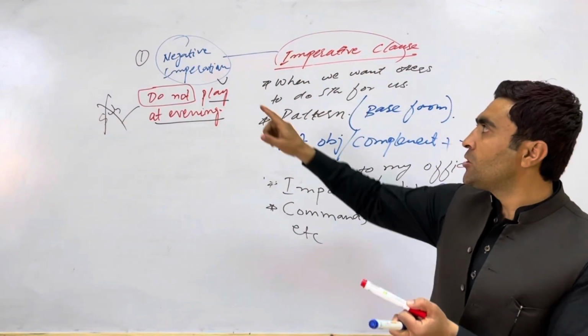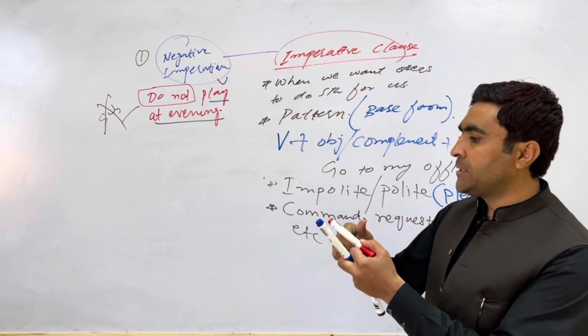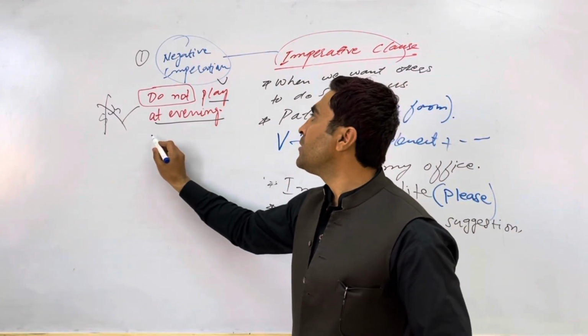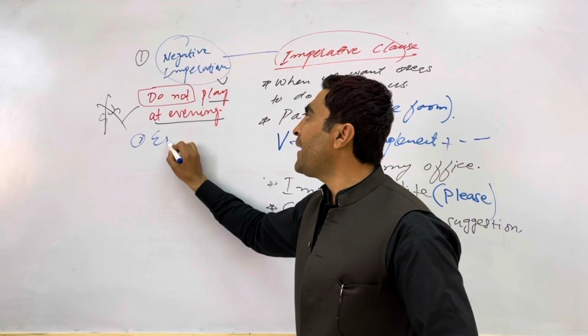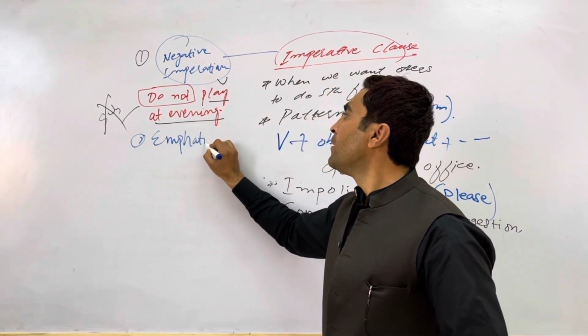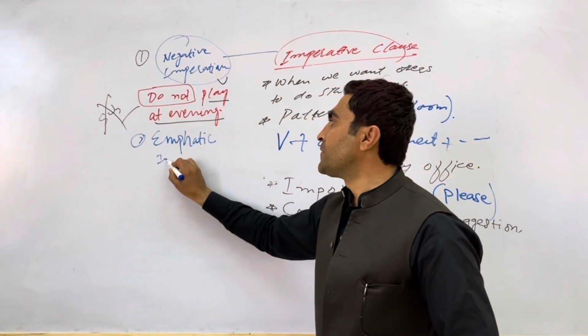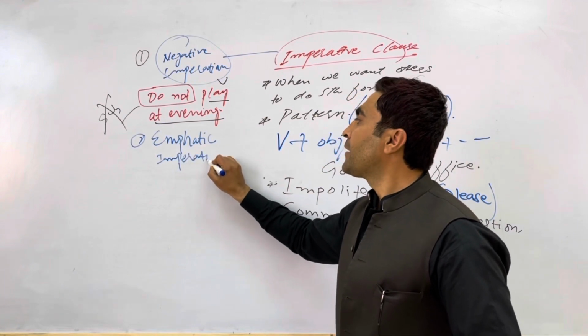The next kind of imperative clause and imperative sentence is called the emphatic imperative. ये क्या है?